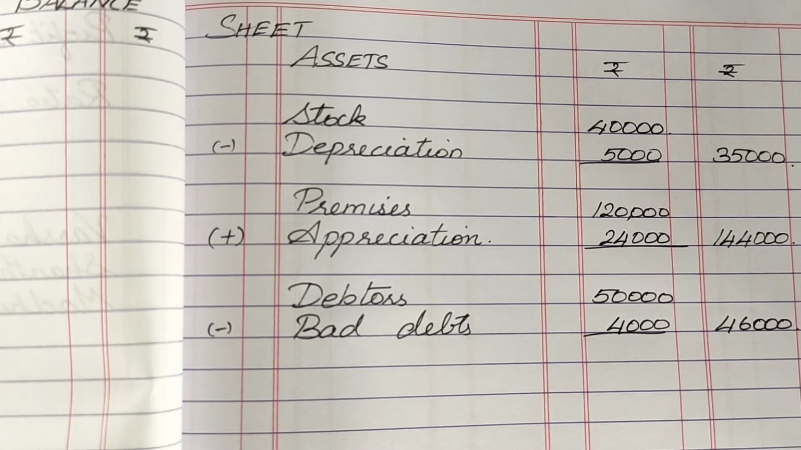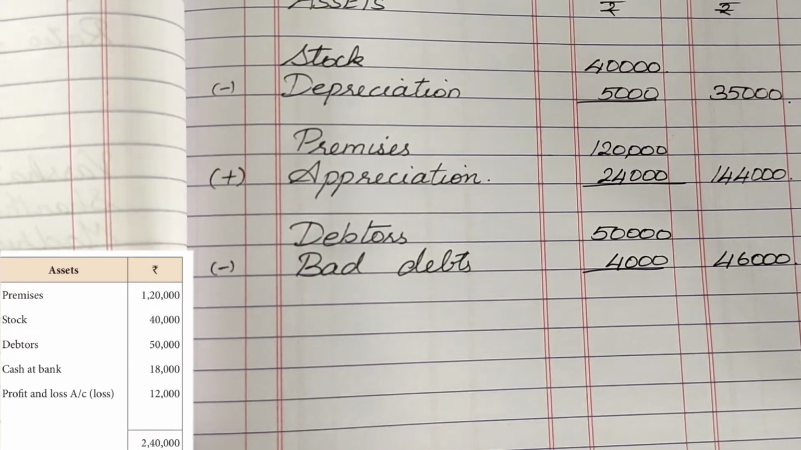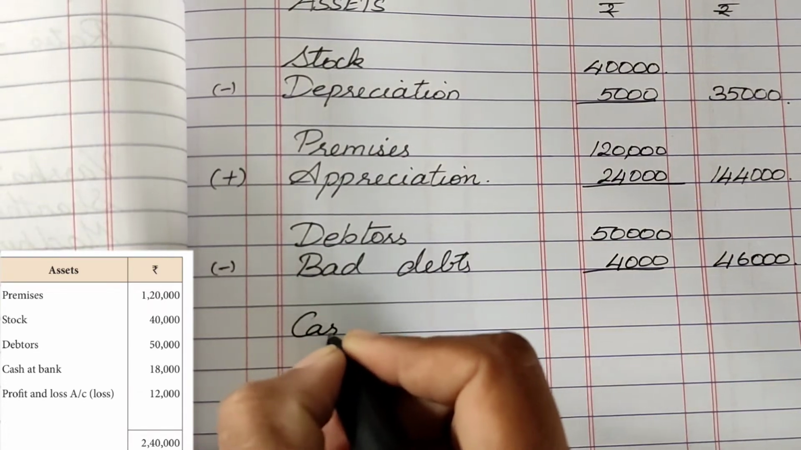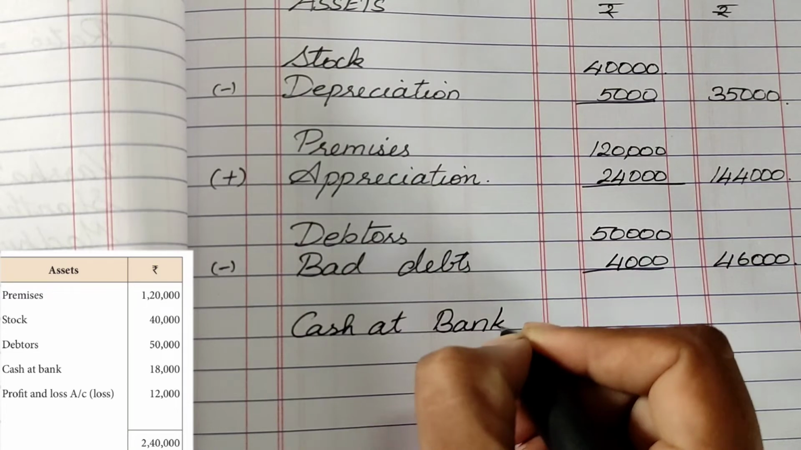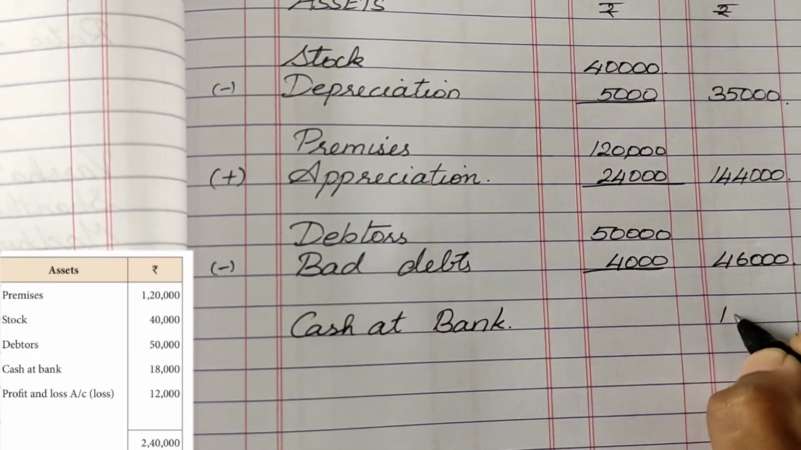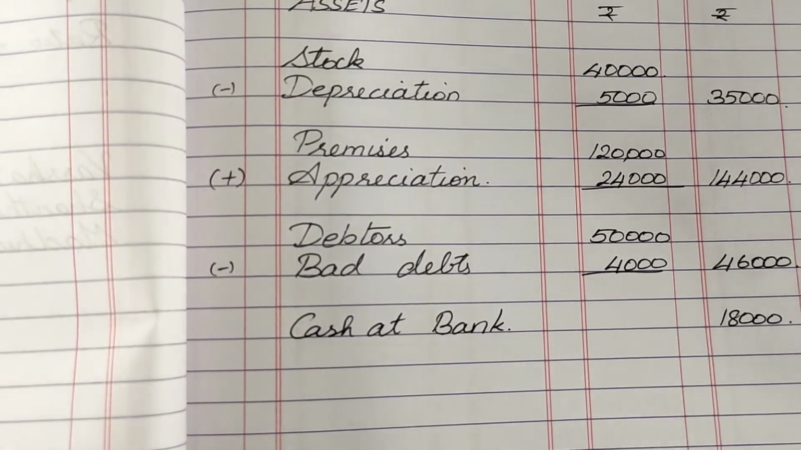So we are going to write down the remaining items from the asset side. So the remaining items on the asset side, leaving out premises, stock and debtors, is only cash at bank. The profit and loss, accumulated loss, has already been adjusted in the capital account. So therefore, we do not repeat it here. So next, moving on to the liability side.